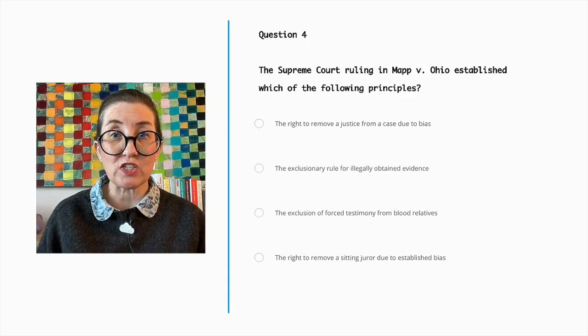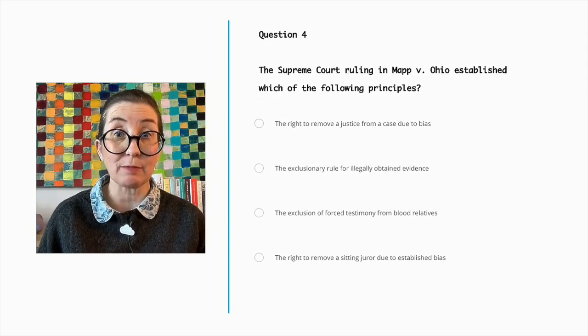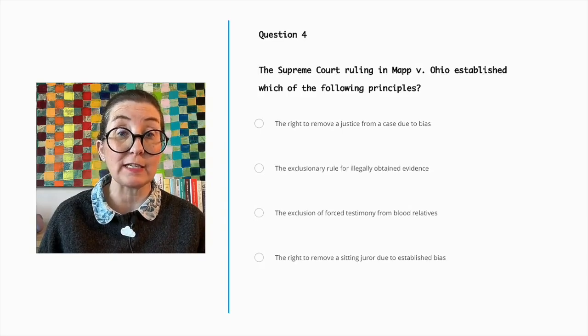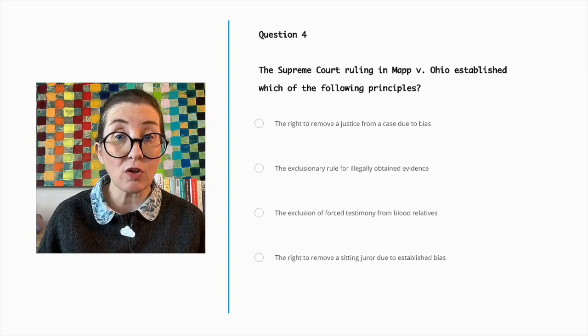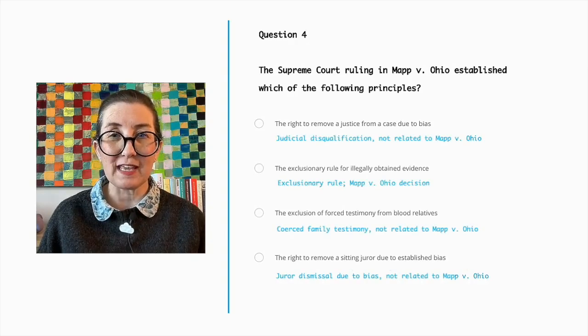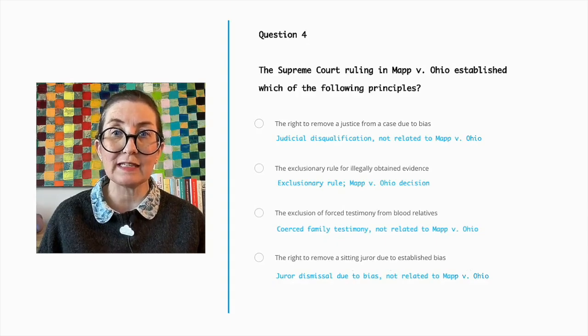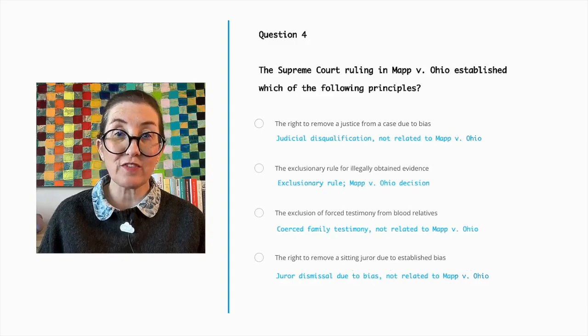The right to remove a justice from a case due to bias is not the principle established by Mapp v. Ohio. The exclusion of forced testimony from blood relatives is not related to this case either. The right to remove a sitting juror due to established bias is also not the principle in question. The Supreme Court ruling in Mapp v. Ohio established the exclusionary rule for illegally obtained evidence, which prevents illegally obtained evidence from being used in court.